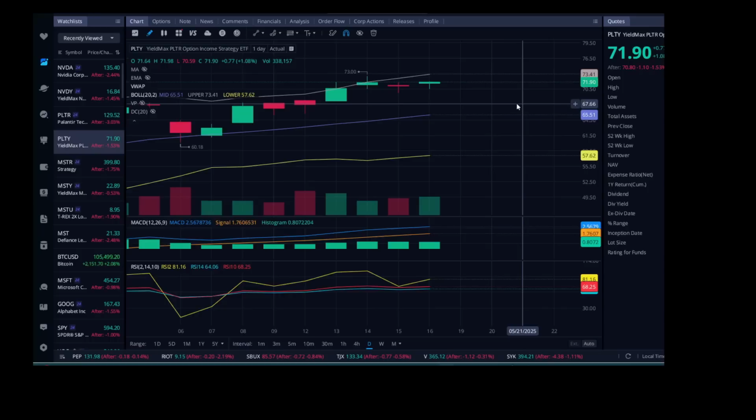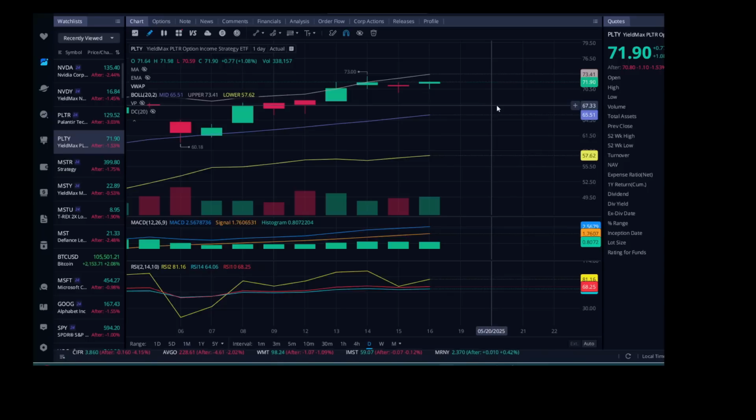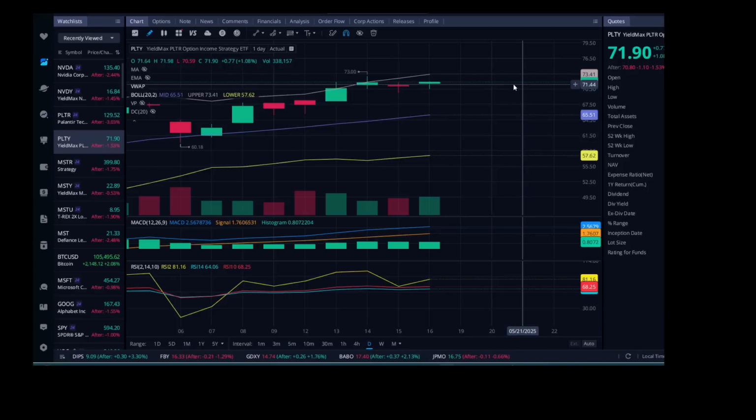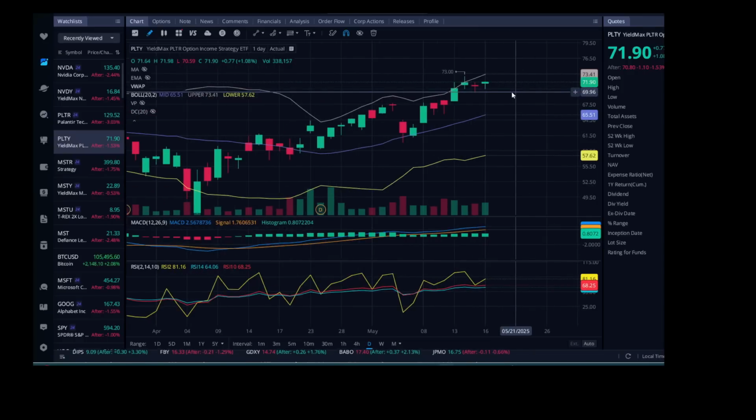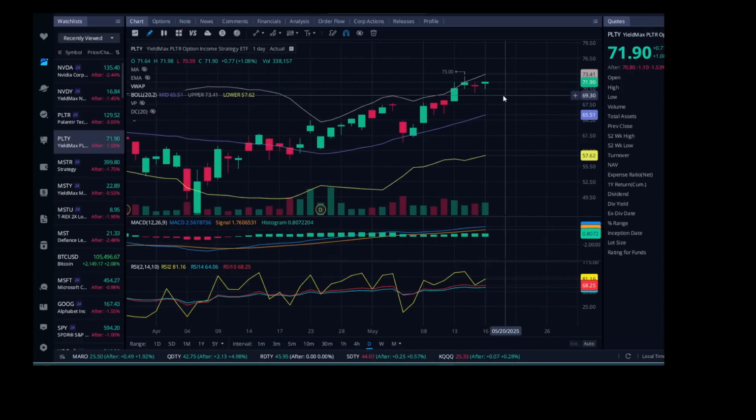Ah, very nice, very nice. We got 1.08%. So we were able to capture pretty much that whole entire upside of Palantir. That's a good sign. Love to see that. And as you can see here on the chart for PLTY, we had a nice little move up. We had some green volume. Looks like the momentum here is somewhat flat, and looks like it's been somewhat flat for a few days, but that also would explain a little bit of why it's kind of flat here, right?